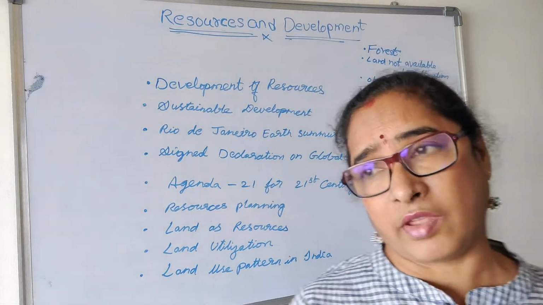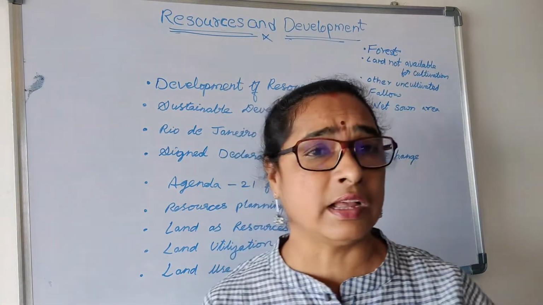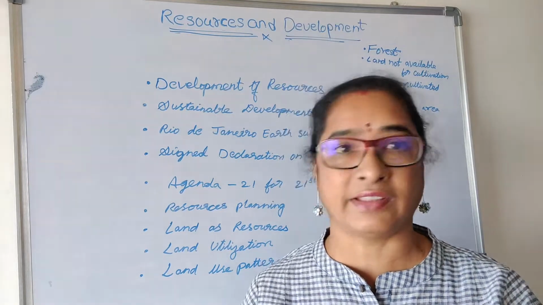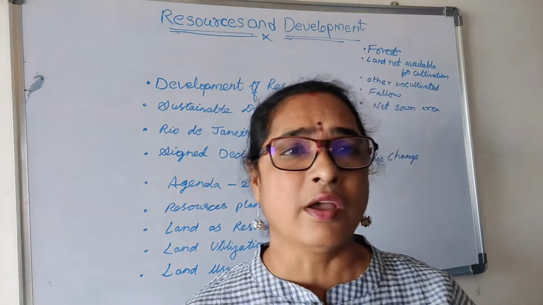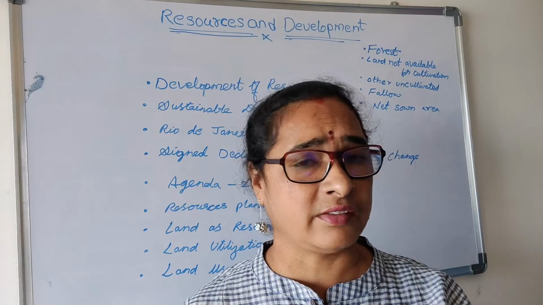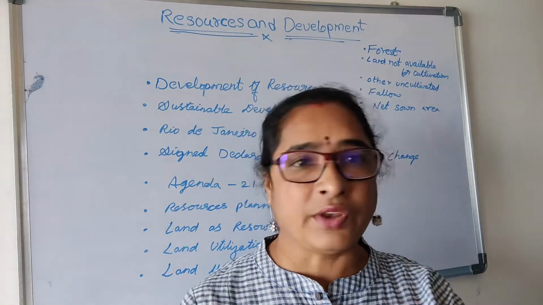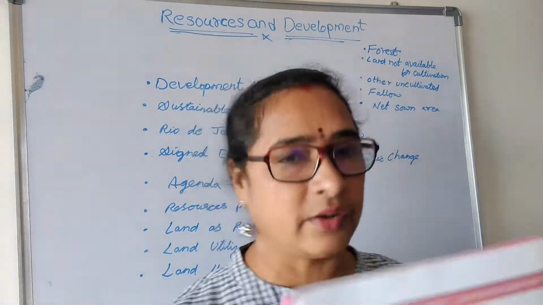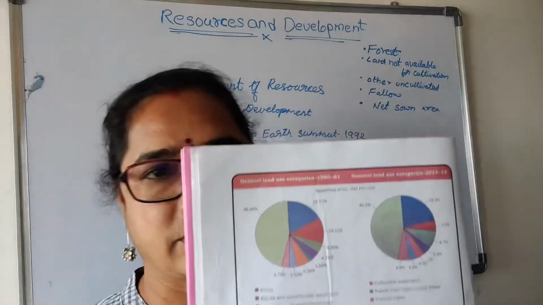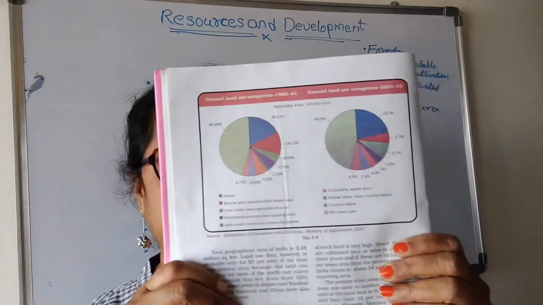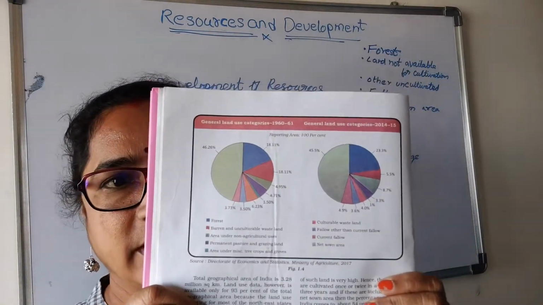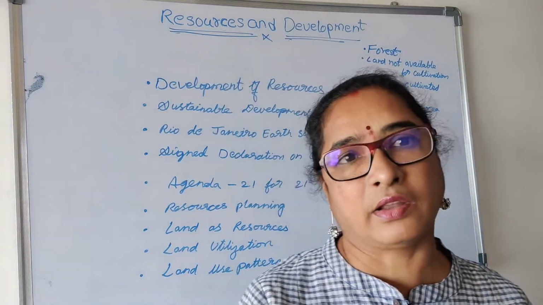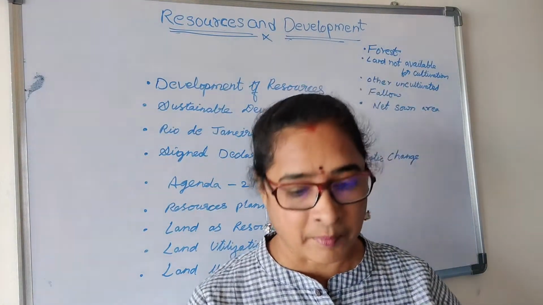And in this survey what we learned is that the utilization of agricultural land decreased. The utilization for grazing land also decreased from 1960-61 to 2014-15. And this pattern you can clearly see in your textbook here. Okay, in this textbook you can see this pattern. You have to learn and go through the textbook part for the resource-based questions.